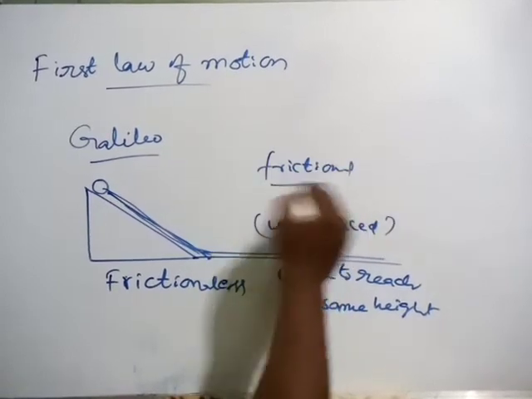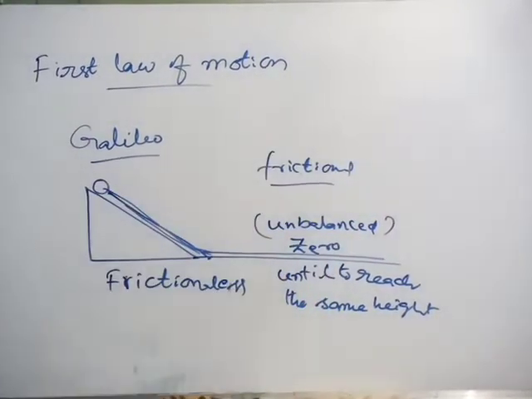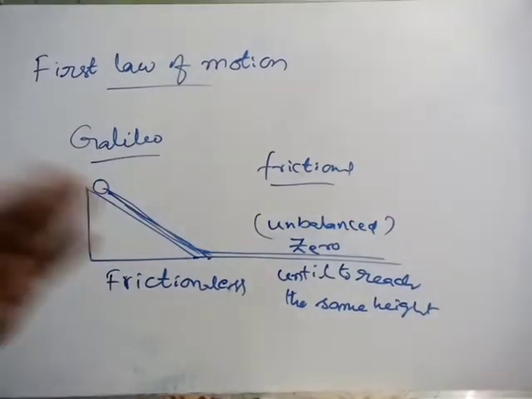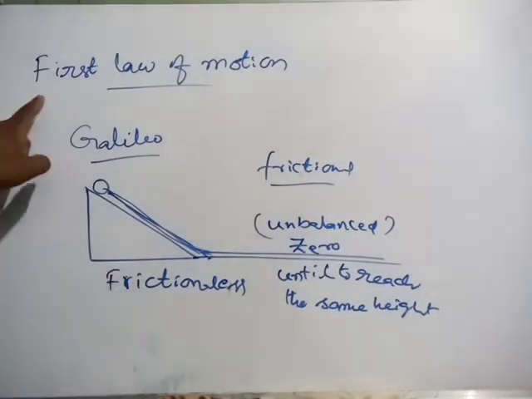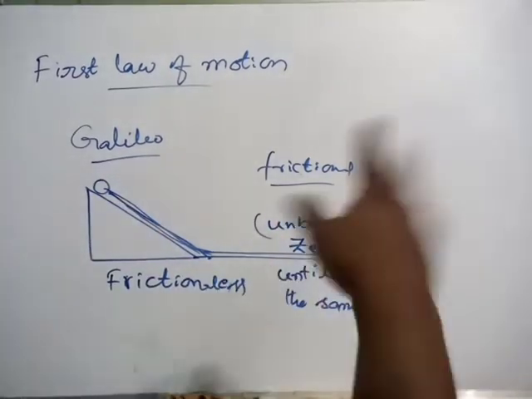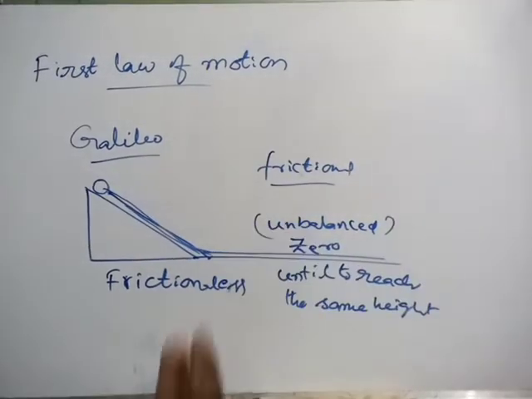Based on this Galileo activity, the motion of objects is categorized and explained by three laws by Newton. In the first law, if there is no frictional force, the ball should roll on forever, but actually there is some frictional force.